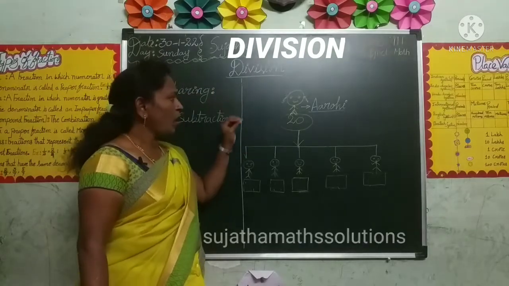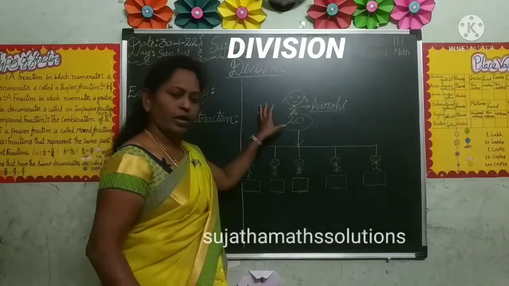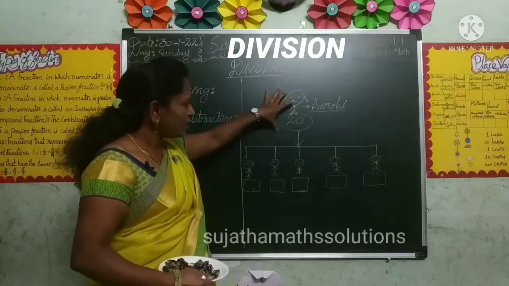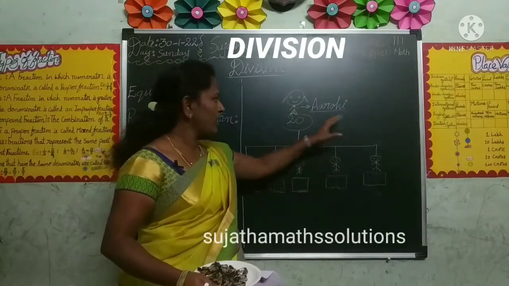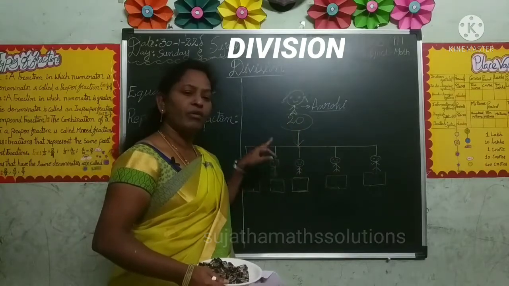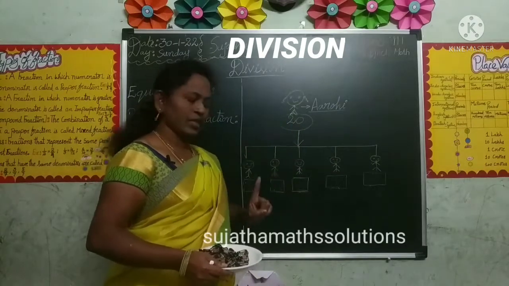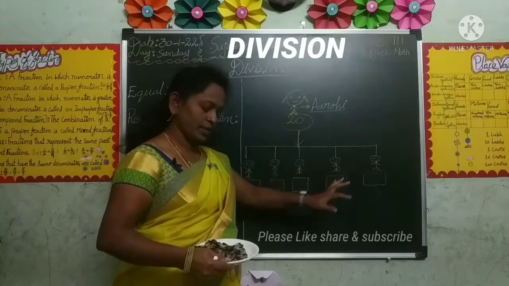Now I will give one real life activity. Here Arohi is celebrating her birthday among 5 of her friends. Her mother gave 20 chocolates to share equally among the 5 friends. But one thing, none should be left with her. She has to distribute all the chocolates.